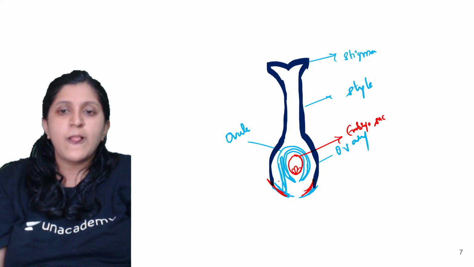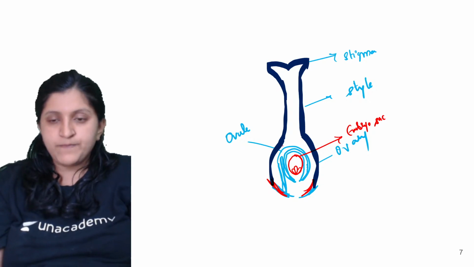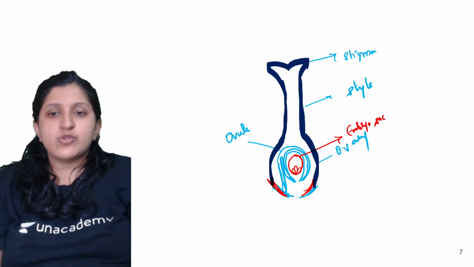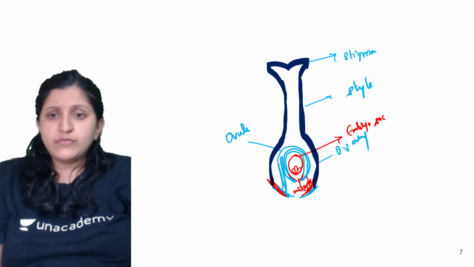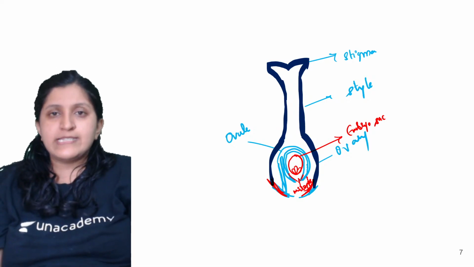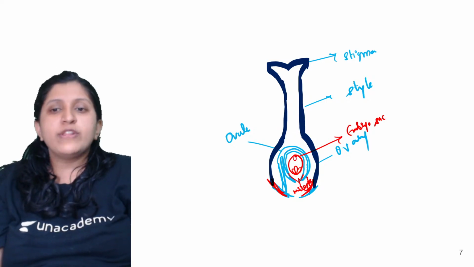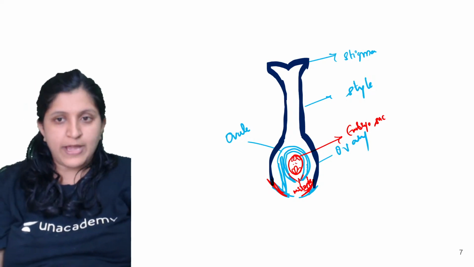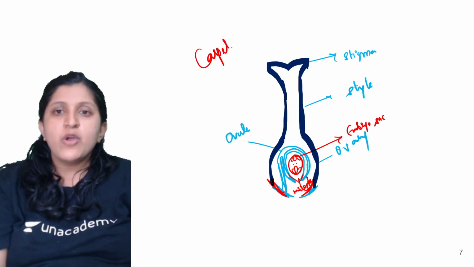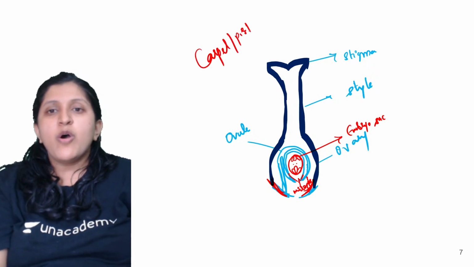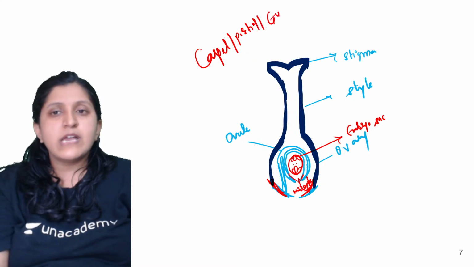So this is the micropylar side, and here is the micropylar opening. This opening is called the micropyle. Synergids are there, the egg is there, so this is the egg apparatus. On the opposite side you can find the antipodal cells and two polar nuclei. So this is how the carpel looks. This is the carpel, this is the pistil, or we can also call this the gynoecium.